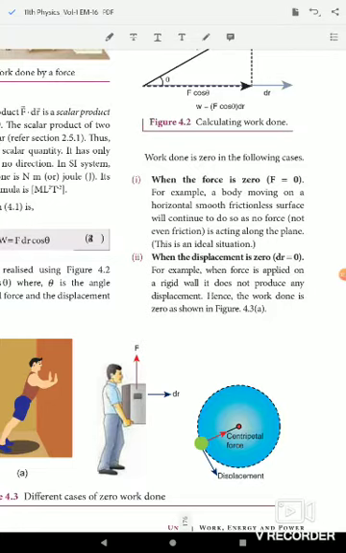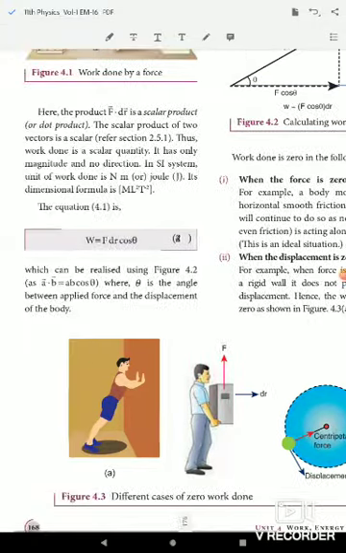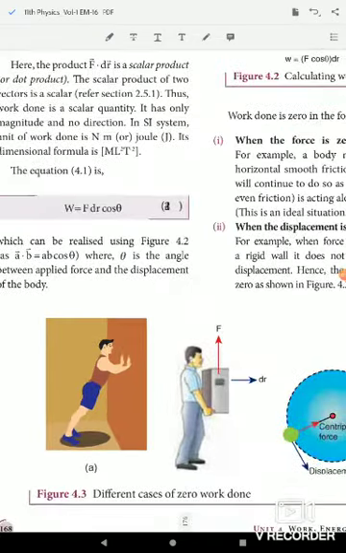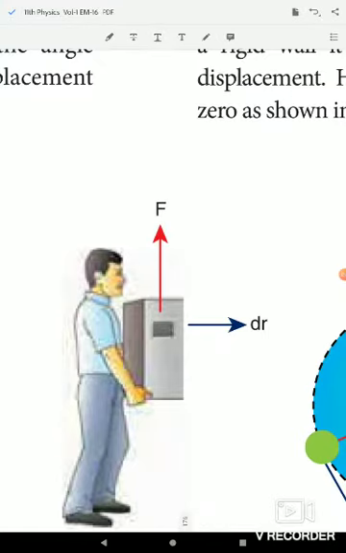Second, when the displacement is 0, that is dr equal to 0. For example, when a force is applied on a rigid wall, it does not produce any displacement. A man pushes the wall, the wall does not move, so no displacement takes place. So work done becomes 0. Third, the force and displacement are perpendicular to each other, that means 90 degrees. The force vector F and dr vector are perpendicular.